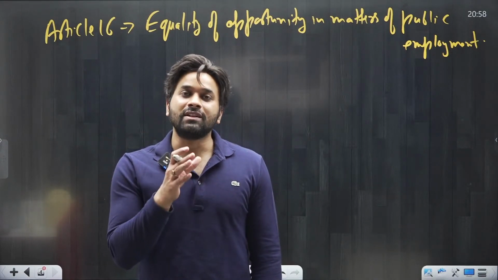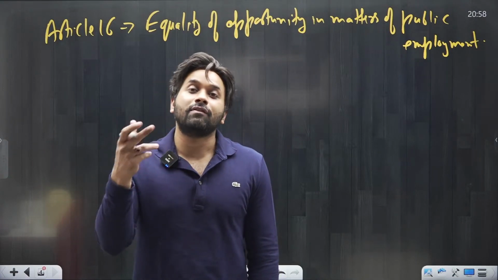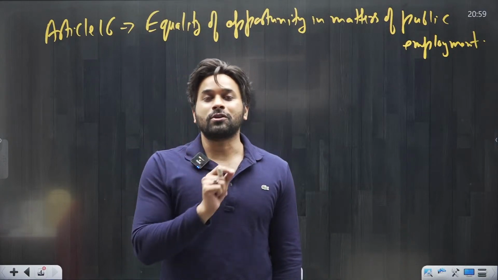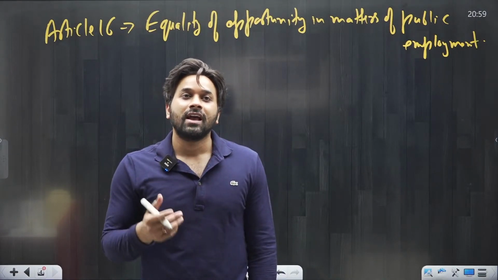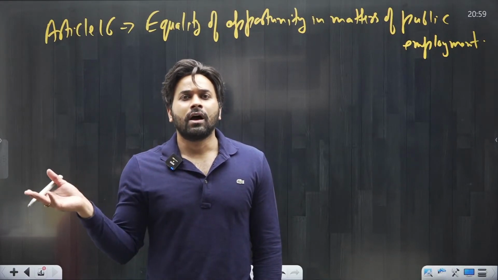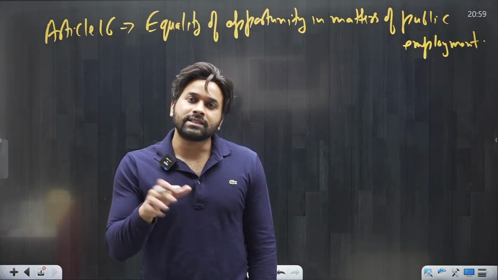First we will start with the general matter contained in Article 16, and then we will discuss the exceptions to Article 16. The first 2 clauses of Article 16 are in general in nature. I mean, they are simply saying that there should be no discrimination on those grounds, which we will discuss right now, and then we will discuss the exceptions to Article 16.